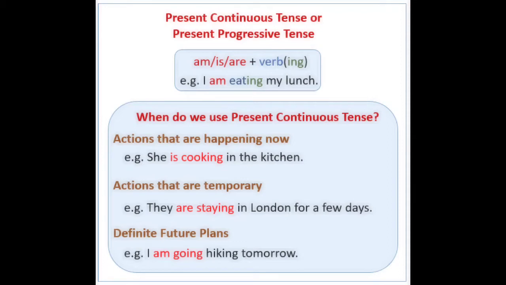So it is confirmed. So children, where do we need to use present continuous tense? Look at the examples. Actions that are happening now, actions that are temporary, definite future plans. For these criteria, we need to use present continuous tense.